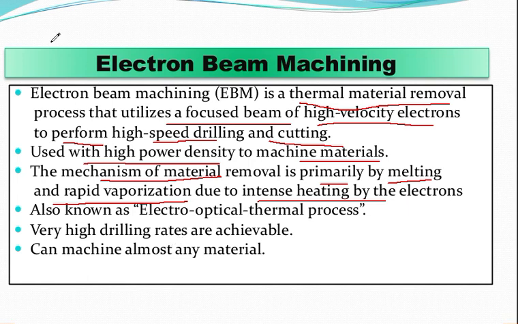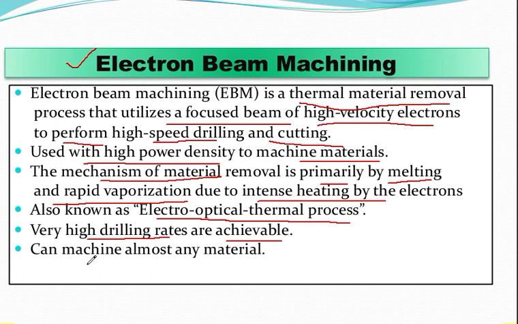Electron beam machining is also known as an electro-optical thermal process. With this electron beam machining, a very high drilling rate can be achieved.